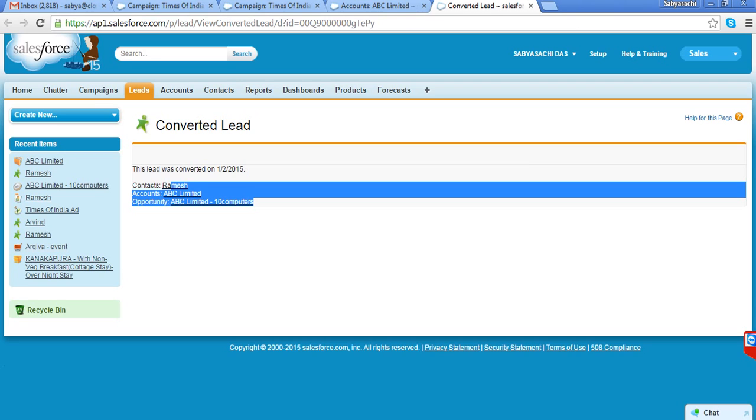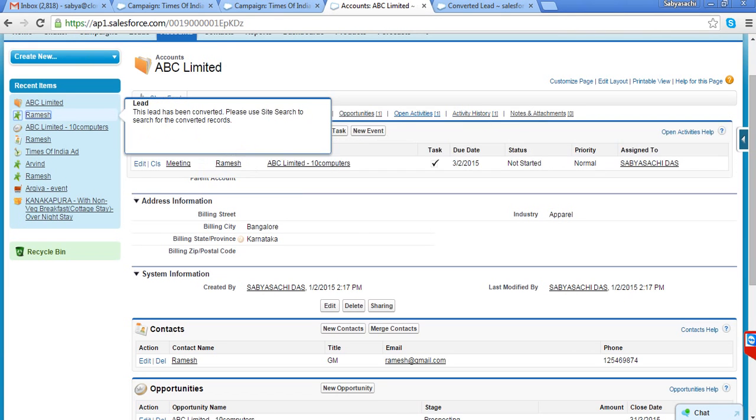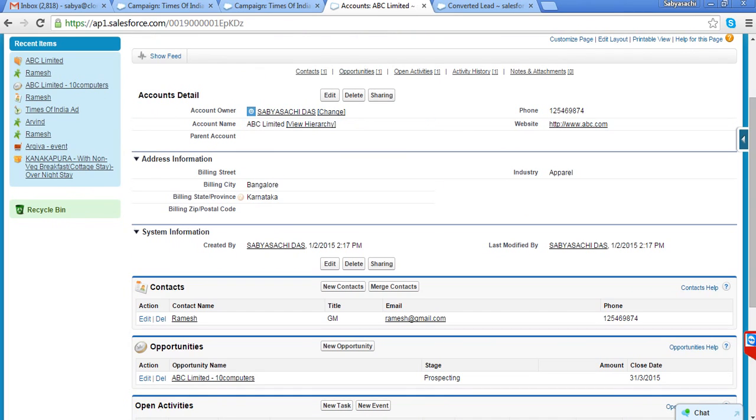However, if you want to create a report on how many were converted, you can definitely do that. So the lead has been converted and it has created three things: contact, account and opportunity. Now go to your account object.